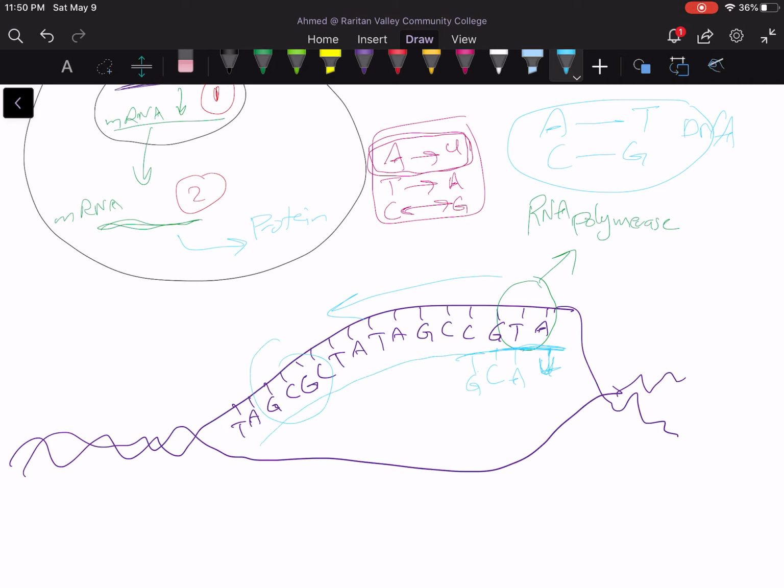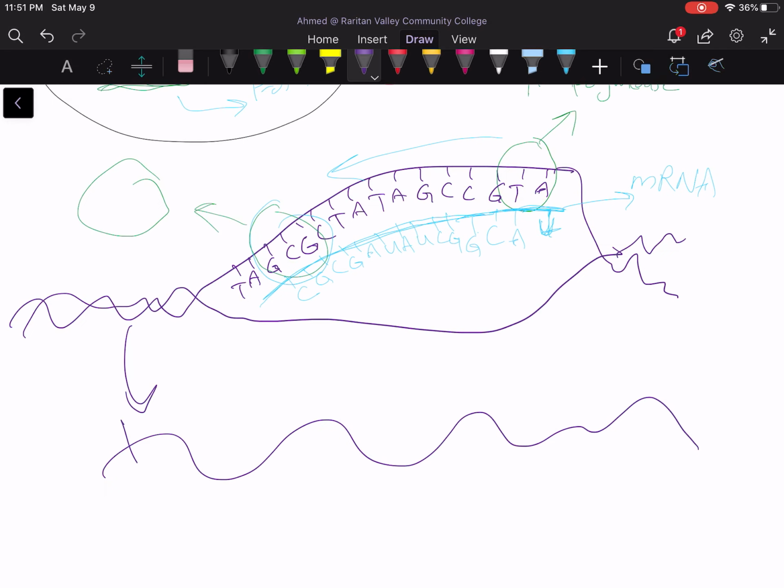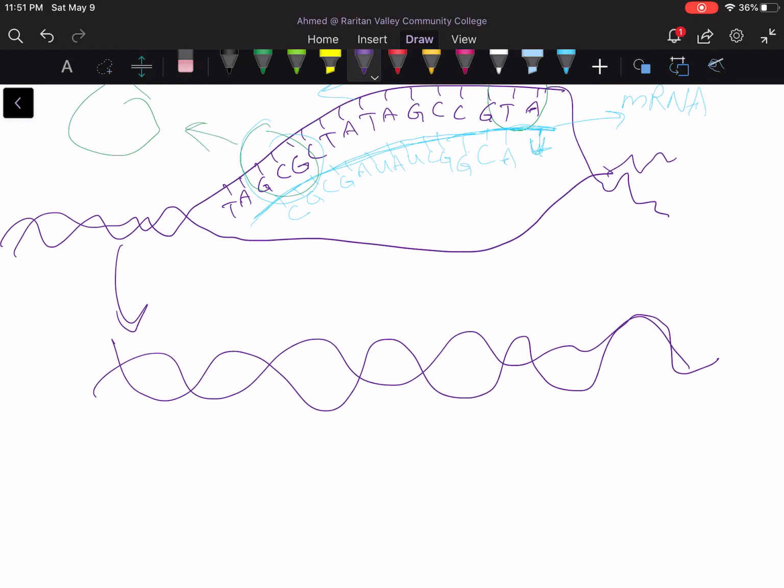So it's making a strand of messenger RNA. This is the messenger RNA. Once the RNA polymerase reaches the end, it will pop itself off the DNA, and the DNA will reform the double helix again. So there is nothing going to happen to the DNA. We will restore the entire DNA.